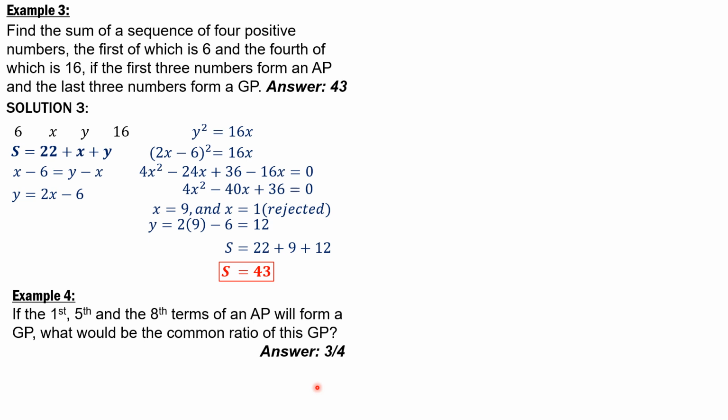So we will call A1 the first term of the arithmetic progression. By the formula, A sub n equals first term plus n minus 1 times d. So if it is the fifth term, A5 equals A1 plus quantity 5 minus 1 times d, where d is the common difference.